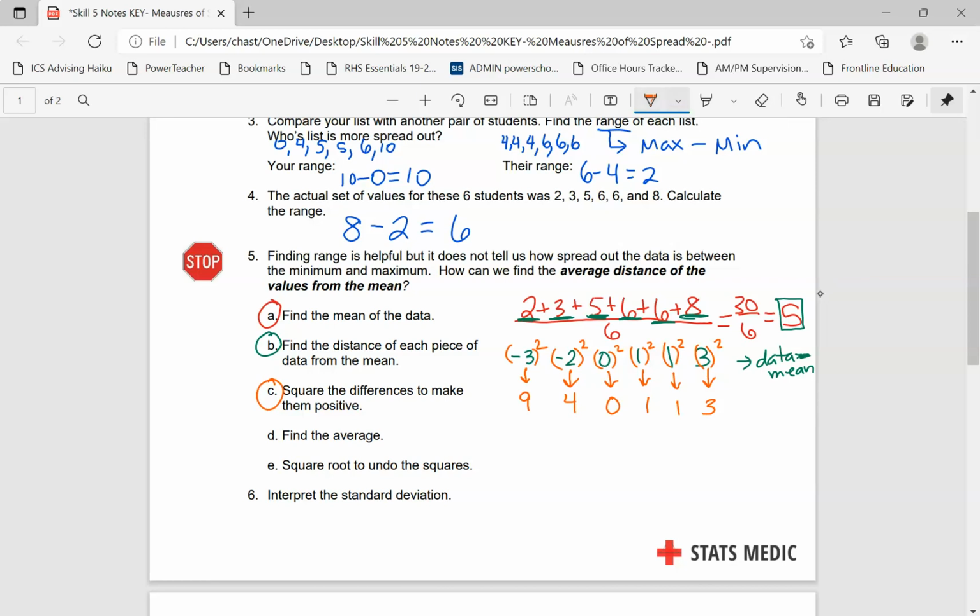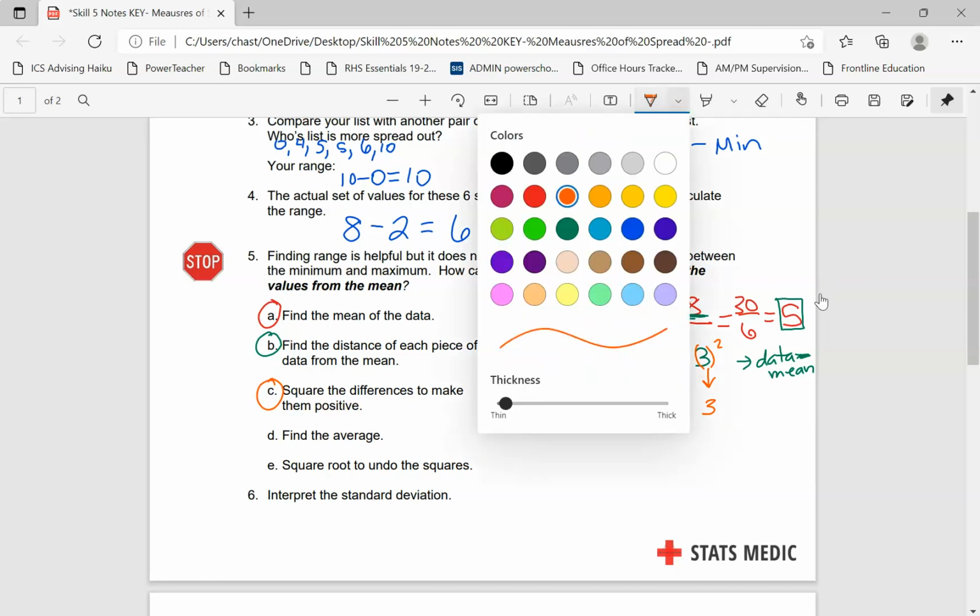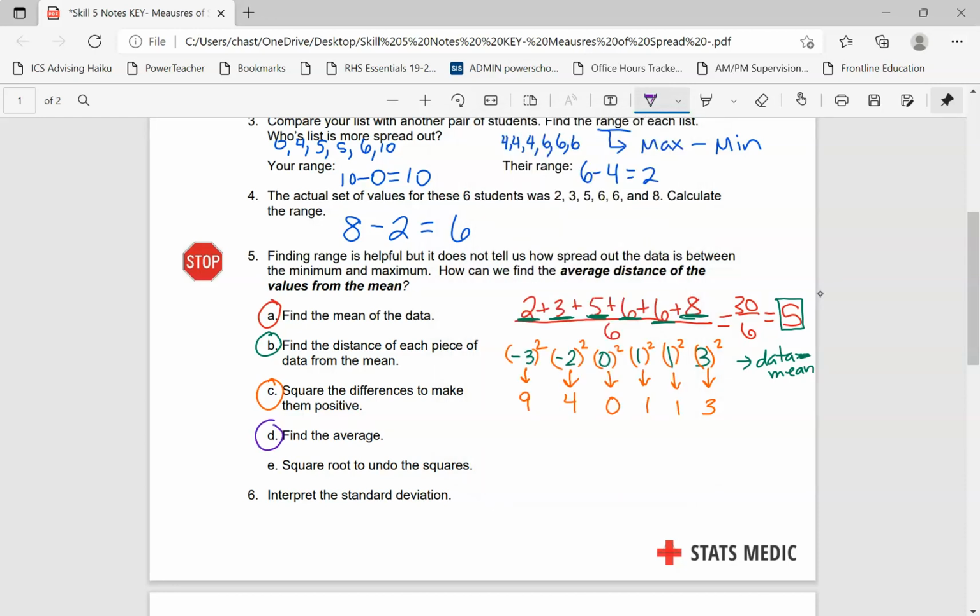And then what we're going to do is find the average of those values. I'll do that in, let's see, purple. So what we're going to do now is add those numbers up. Notice some color coding here. And we're going to divide those by 6. 9 and 4 is 13, 14, 15, 16, 17, 18 divided by 6, so we get 3.